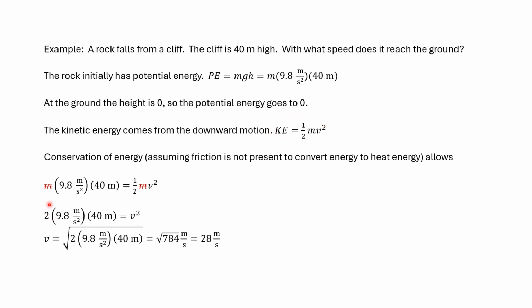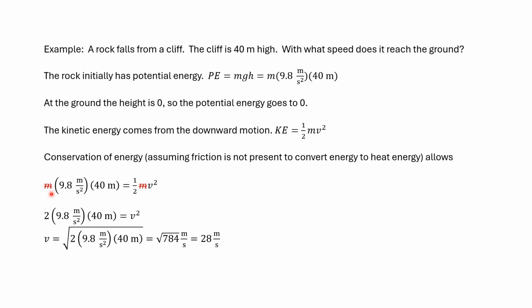Well, if energy is conserved, and we're ignoring friction, because friction will convert some of the energy to heat while slowing the object down, mgh equals 1/2 mv squared.